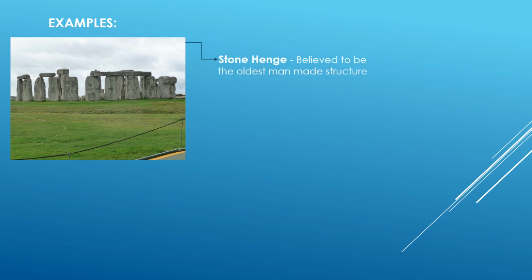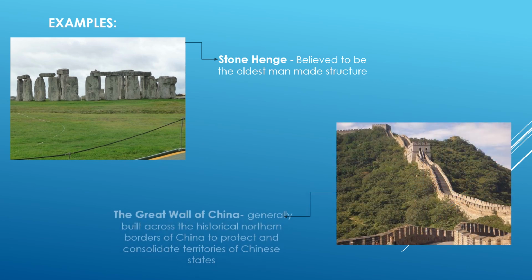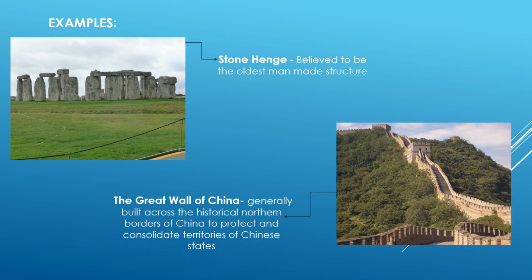Stonehenge, believed to be the oldest man-made structure. The Great Wall of China, generally built across the historical northern borders of China to protect the consolidated territories of the Chinese state.